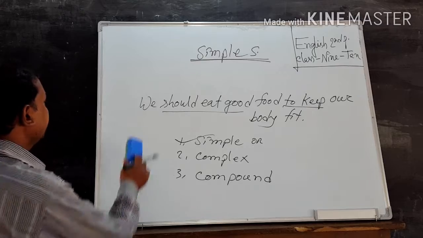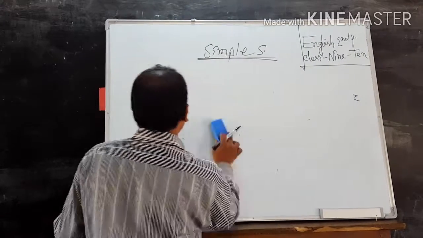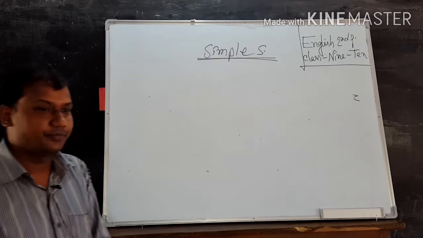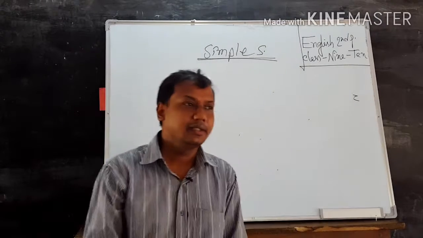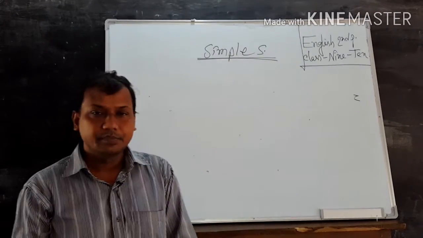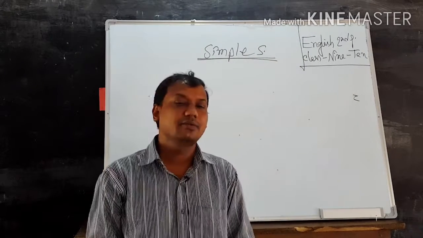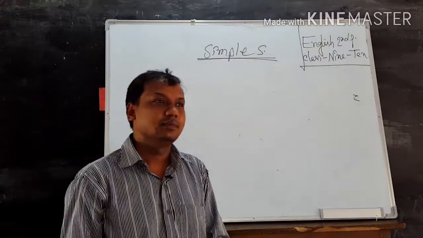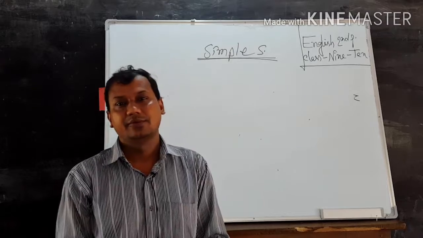Dear learners, what is simple sentence? According to its structure, there are three kinds of sentence: simple, complex and compound. But simple sentence, the sentence which has one subject and one finite verb, is called simple sentence.